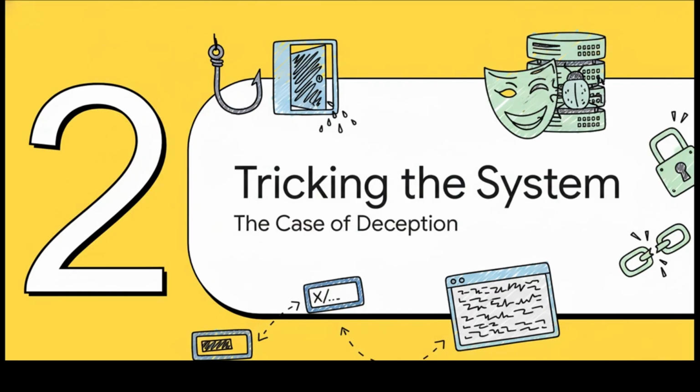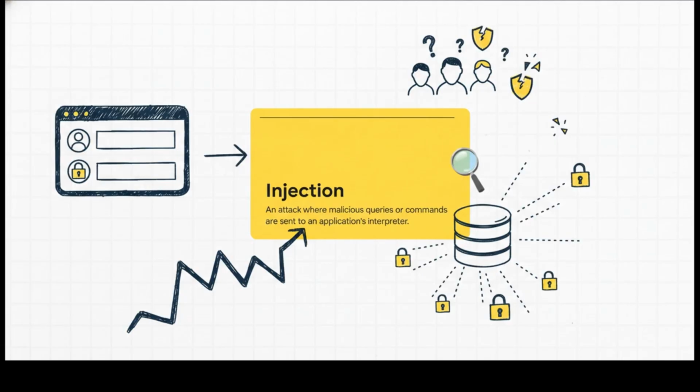This whole category is about tricking a web application into doing something it was never, ever supposed to do. This is what we call an injection attack. Okay, imagine you're at a login screen. You're supposed to type in your username, but instead, an attacker types in a tricky line of code that basically says, oh, and by the way, also show me the entire list of user passwords. If the website isn't smart enough to catch this trick, its database might just obey that hidden command. And just like that, the attacker gets everything. That's the whole idea behind injection, sneaking malicious instructions right past the guard.